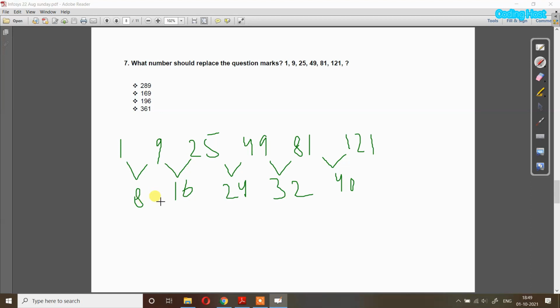So you can see that all the differences between these numbers are multiples of 8. So 8 into 1 is 8, then 8 into 2 is 16, then 8 into 3 is 24, then 8 into 4 is 32, then 8 into 5 is 40. So the next difference will be 48. So here we have 48, and when we add 48 to 121, we get 169. So option B is the right answer.